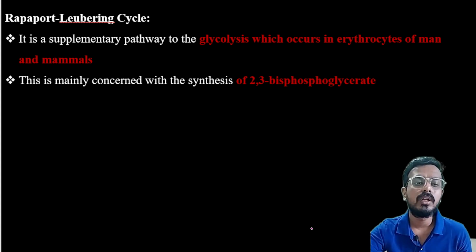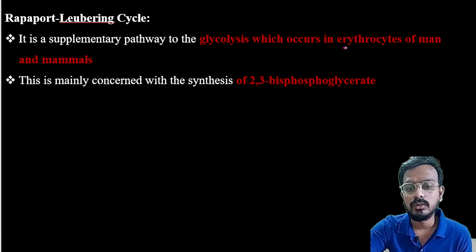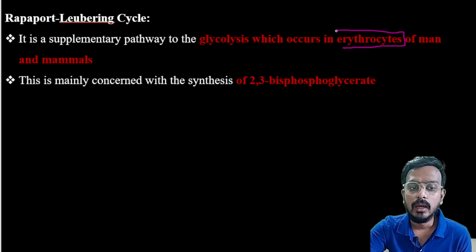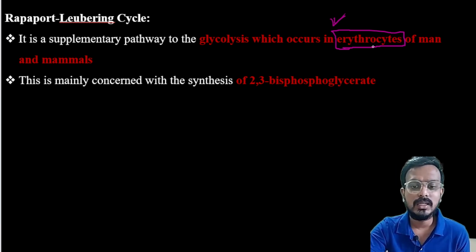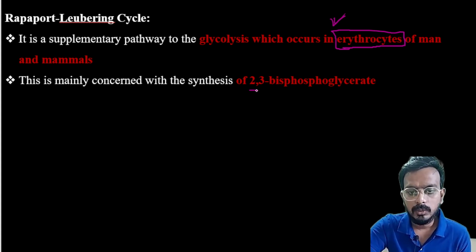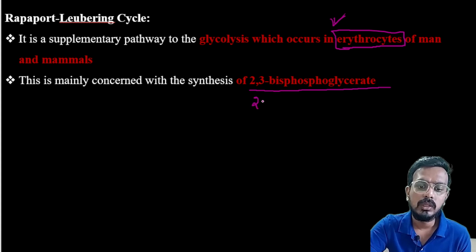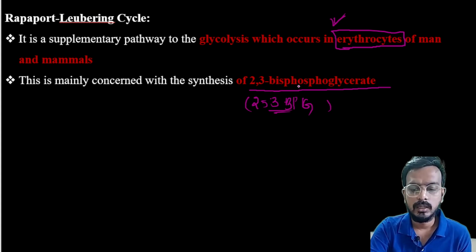the Rapoport-Luebering cycle. The Rapoport-Luebering cycle is a supplementary pathway to glycolysis which occurs in the erythrocyte. So a question can be asked: the Rapoport-Luebering cycle takes place in which part of the body? That is, in the erythrocytes of mammals. Here, what basically happens is the synthesis of 2,3-bisphosphoglycerate, which in short is called 2,3-BPG. So 2,3-bisphosphoglycerate is basically produced.